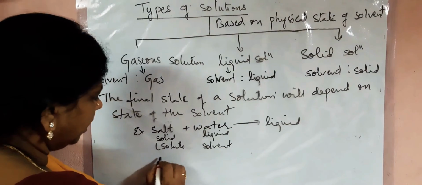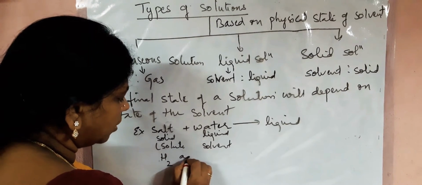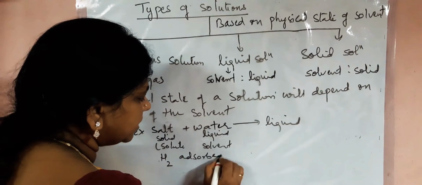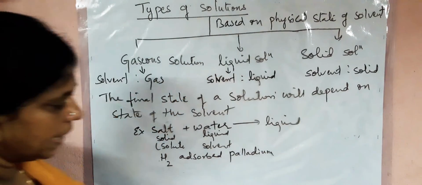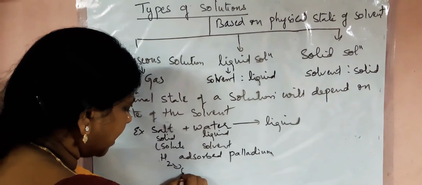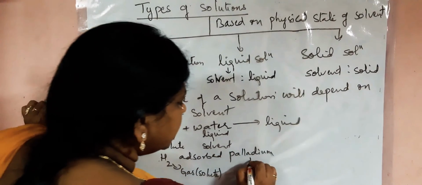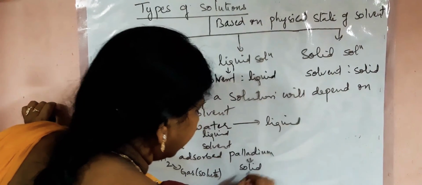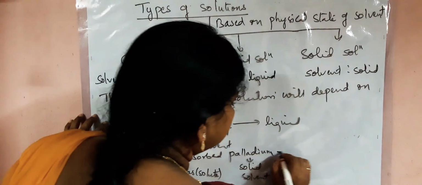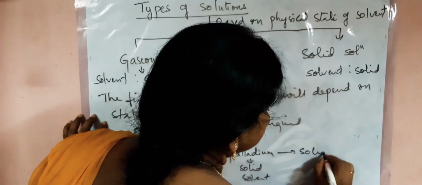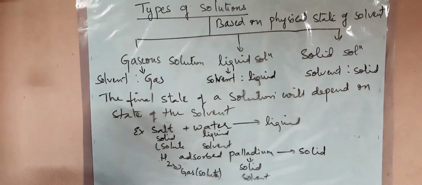The next example, take H2 gas that gets absorbed on palladium metal. Here H2 is a gas, this is the solute, whereas palladium is solid, it is the solvent. So what is the final state of the solution? The final state of the solution is a solid solution.